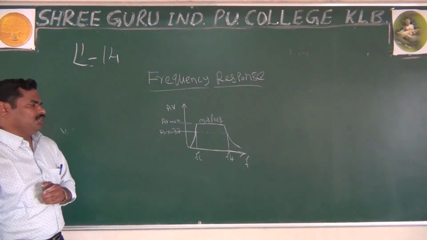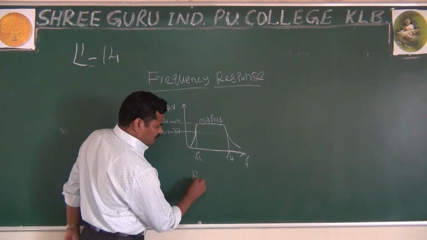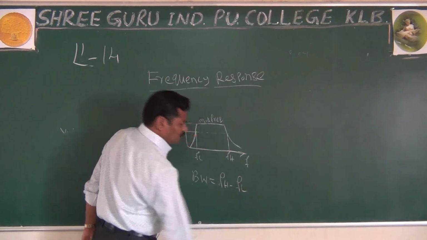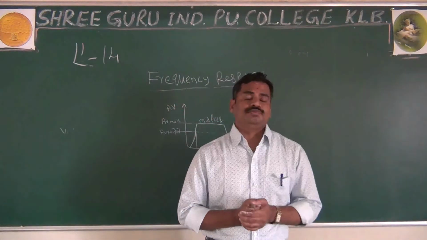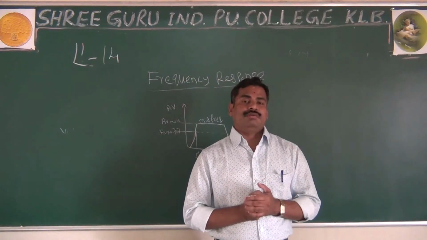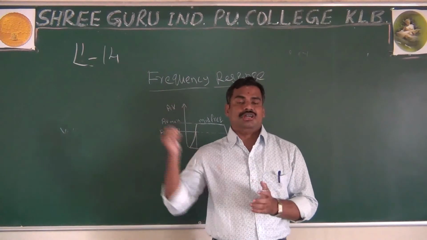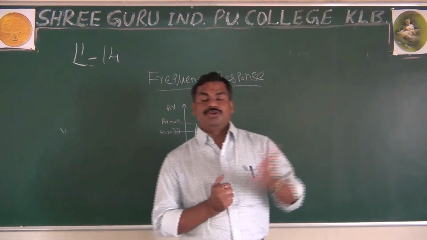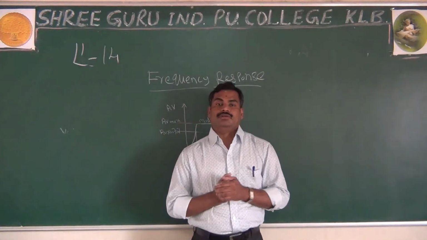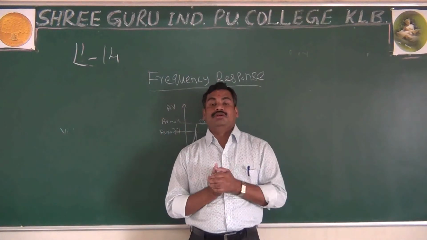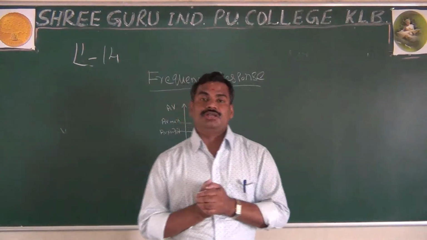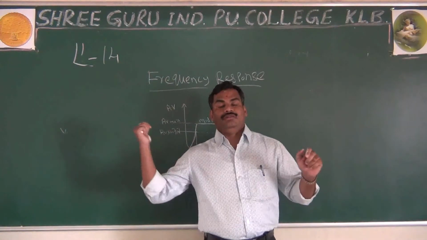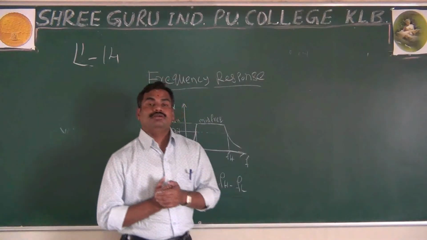Once again, as you know about bandwidth, the bandwidth equals FH minus FL. And the important thing is that, as compared to single stage amplifiers, the bandwidth is more for the single stage and very less for the multi-stage. The reason is that in single stage you have less gain, but here the gain is more, that's why the bandwidth will be less.